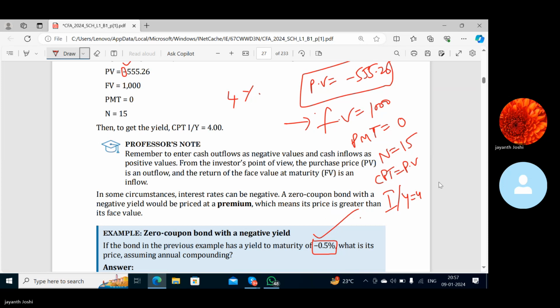Then 15 and click on N. Then you type 4 and click on I/Y. Did you click? Yes, sir. And then click on compute PV. You'll get minus 555.2645. Did you get it? Yes, sir.